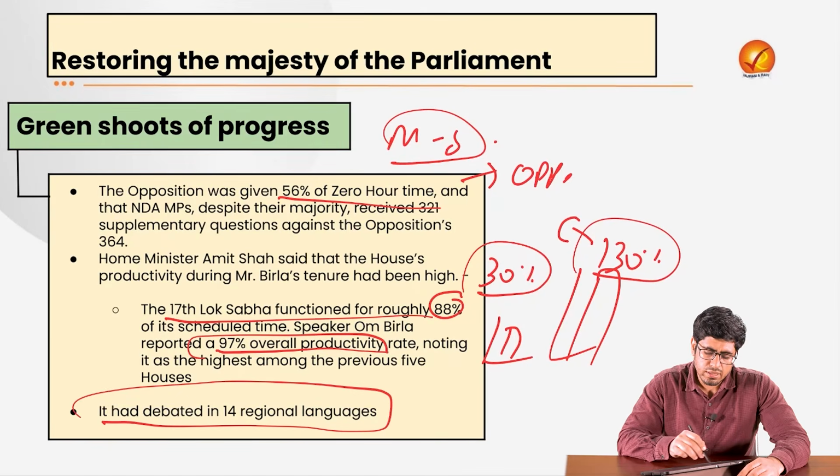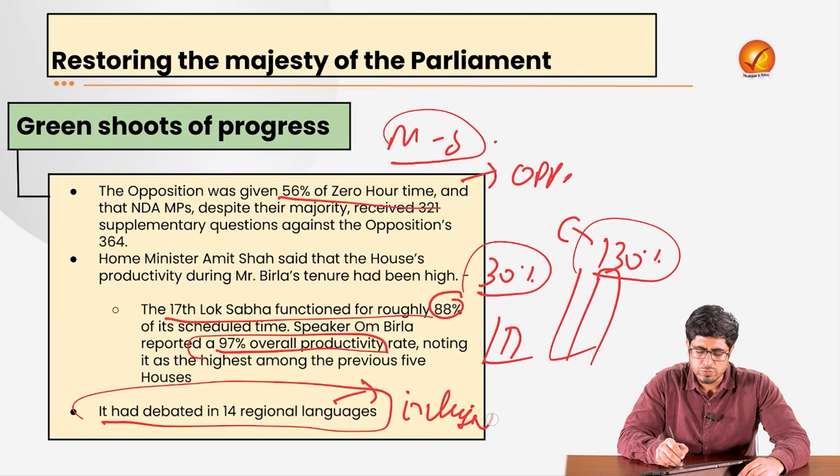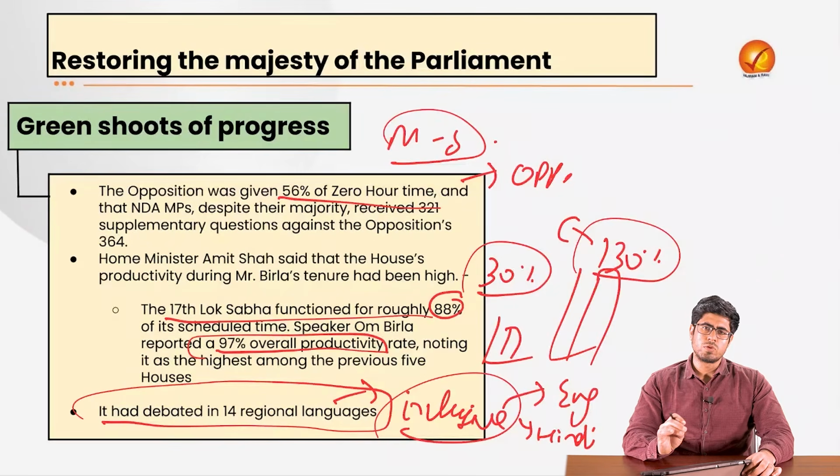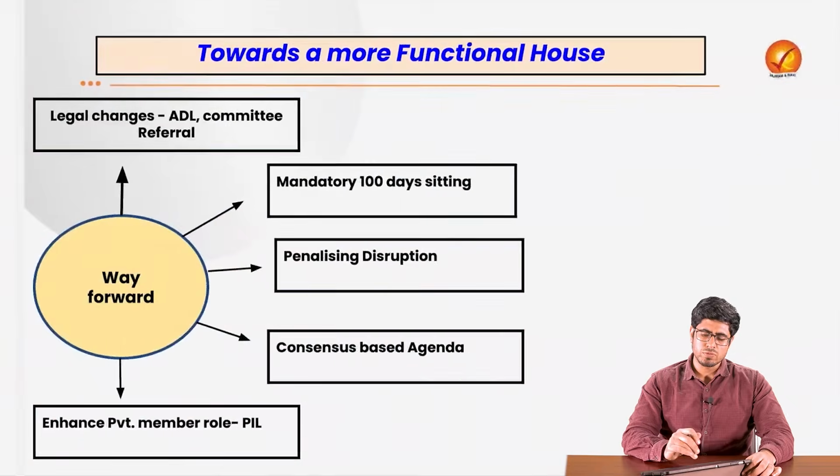It has also been debated in the 14 regional languages. That showcases that parliament is becoming more inclusive over time. It is not just English-educated or only Hindi-speaking people who can participate in the parliament. But we still need more focus on improving the functioning of the house in general.